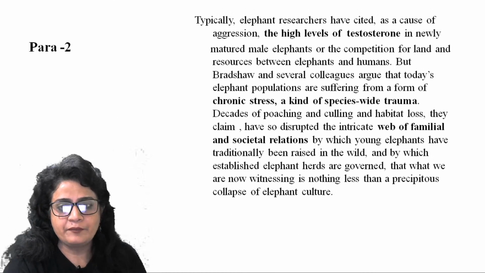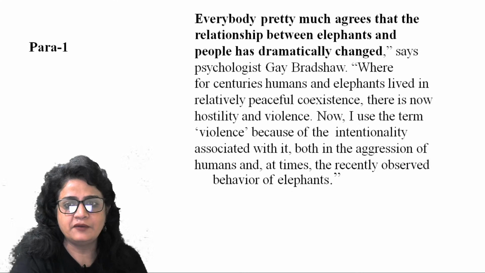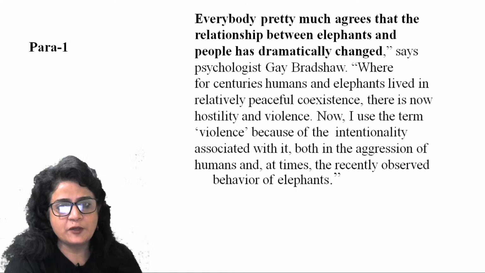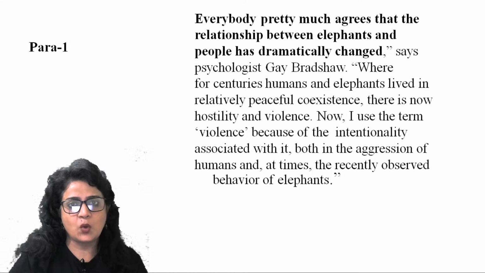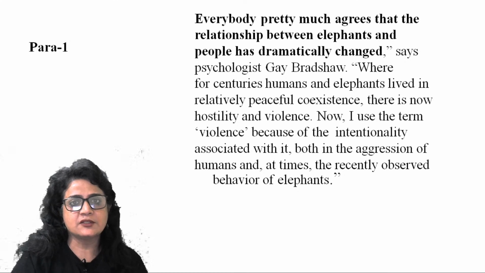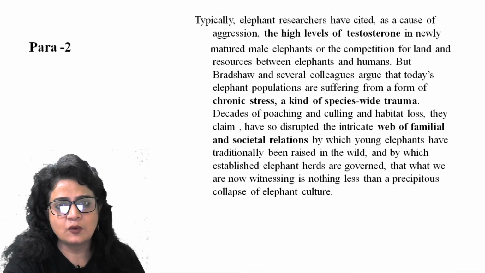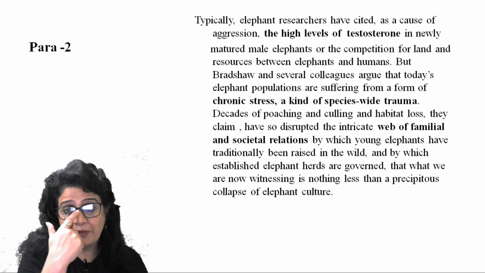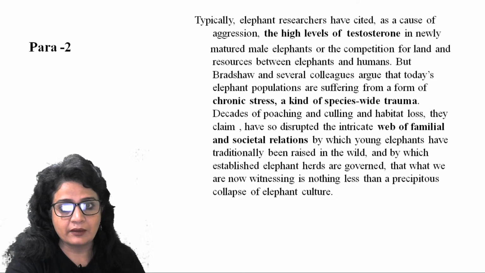Alright, now let's discuss some words and phrases very quickly. I hope I gave you the explanation while I was explaining the paragraph itself. Nonetheless, let's just look at them very quickly. Coexistence, I hope you understand what coexist means. So, co-living together, coexistence, peaceful coexistence of different communities in India, right? So, coexist means co-living together. So trauma, I hope you understand, trauma is a very bad experience, usually something which involves a lot of agony and pain, right? Traumatic experience.